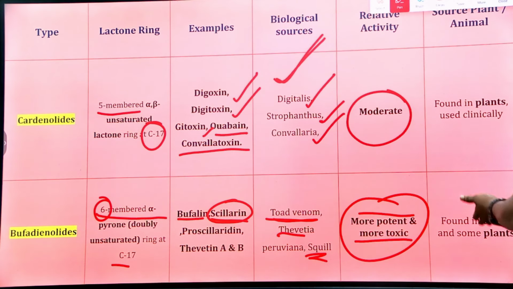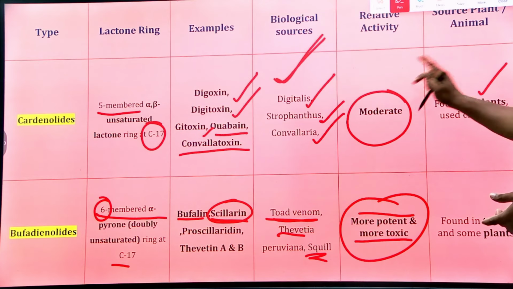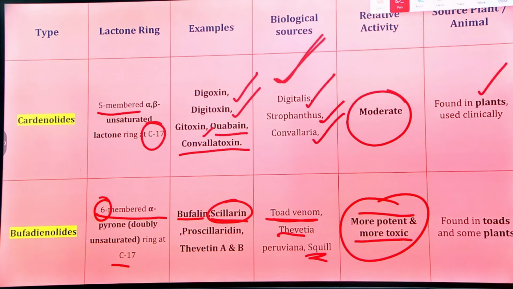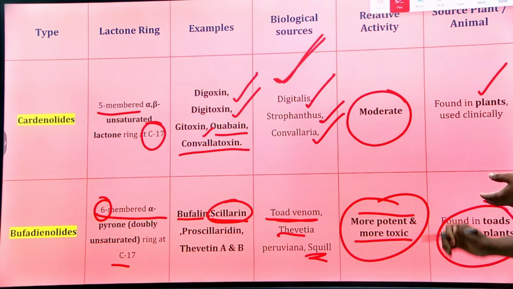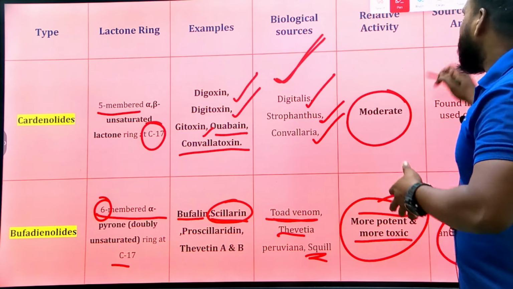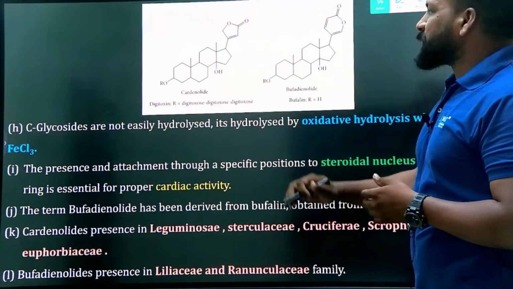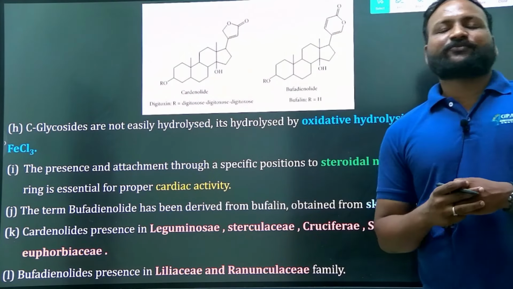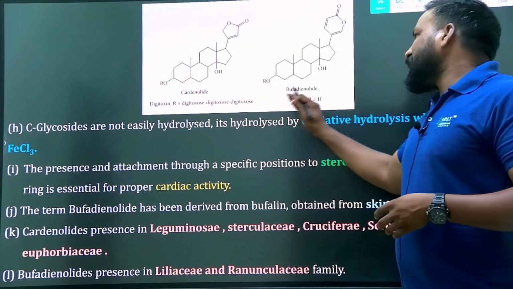That's the reason people mostly rely on the cardenolides. Examples: mostly they are found in plants only. Cardenolides are found especially in plants, whereas bufadienolides can be found in both animals and the toadfish. Clear? So this is the difference between the cardenolides and bufadienolides, and you can see the structural difference between them.